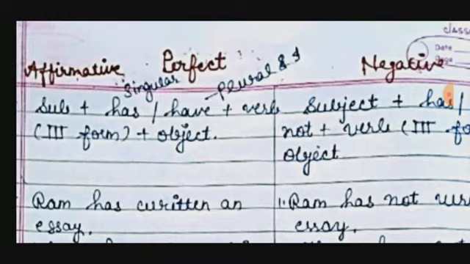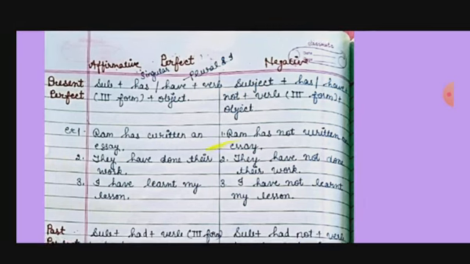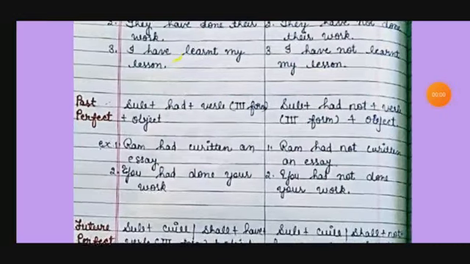So examples: Ram has written an essay. Ram is in singular number, that's why we used has. They have done their work. With they we used have because they is in plural number, and I is an exceptional case, so with I also we used have. Then negative: subject, has, have, then not, then verb, then object. Same procedure: Ram has not written an essay, they have not done their work, and I have not learnt my lesson.